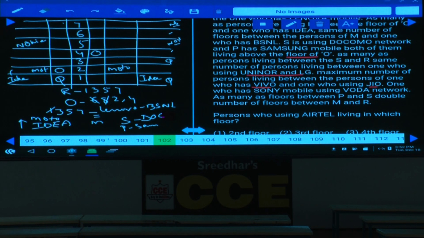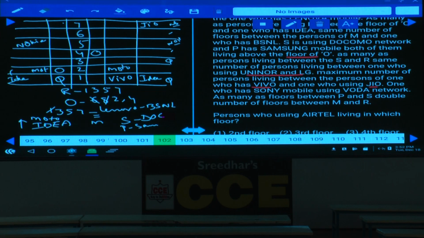And Vivo is what? Vivo is a mobile, and what is the other thing here? Geo. Geo is a network. Geo network cannot be on the 1st floor, hence Geo network must be on the 7th floor. If Geo is on the 7th floor, Nokia, Geo is on this one. If Geo is here, then what is the other thing left over here? And Vivo. And Vivo must be on the ground floor. Clear now? Vivo and ground floor we have finalized this one.